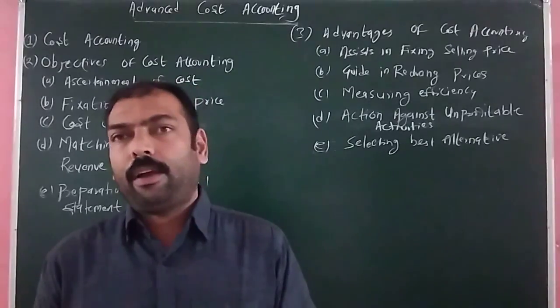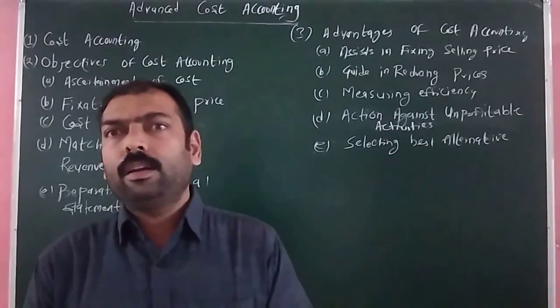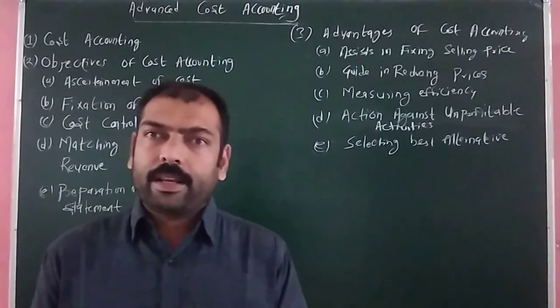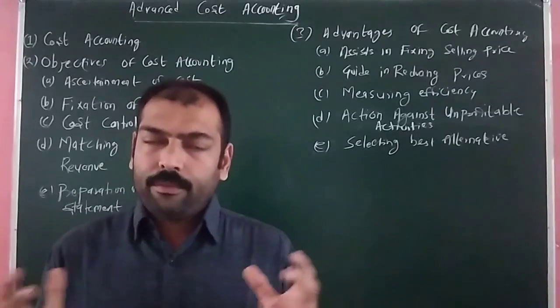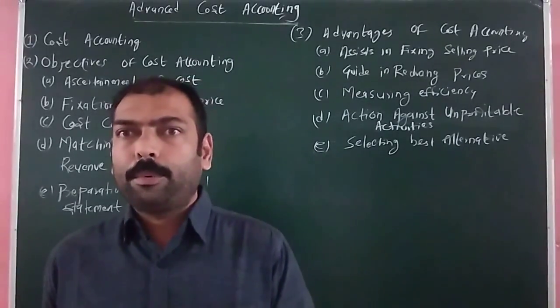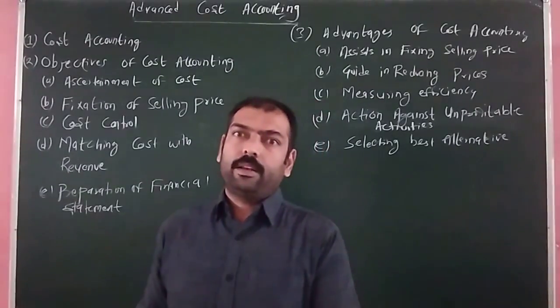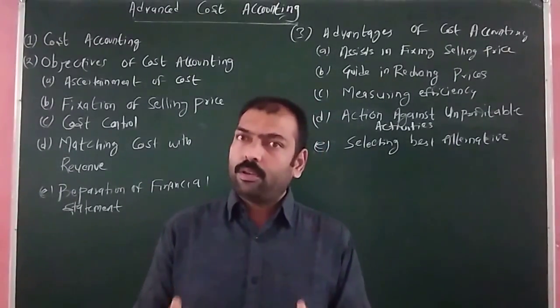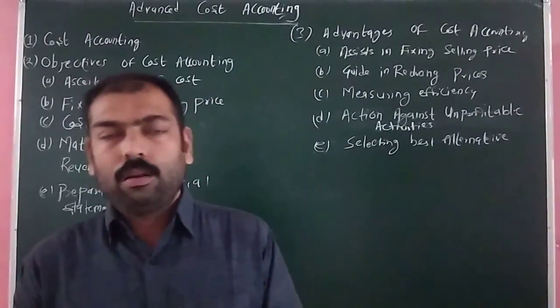The second factor is that financial accounting does not provide the information or the technique used for handling and controlling the material flow. If the materials are not handled properly, there will be wastage, there will be spoilage, and ultimately there will be an increase in the cost of the particular product or total cost.